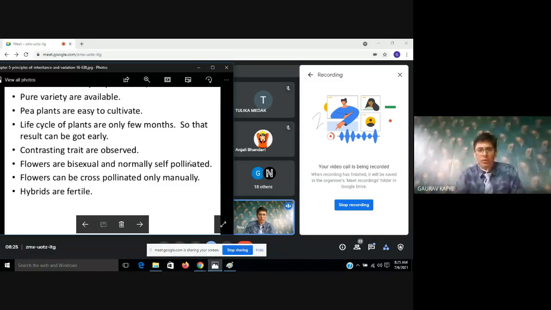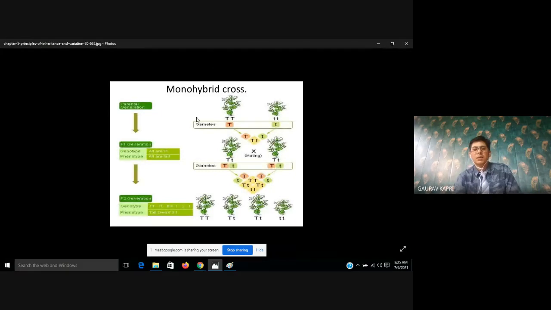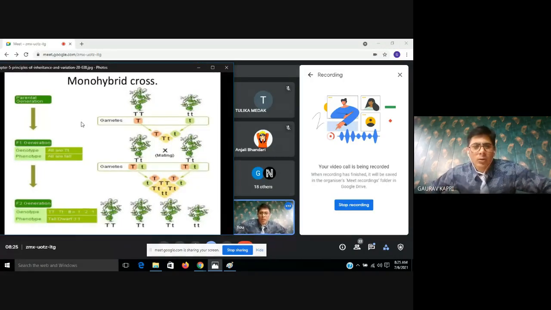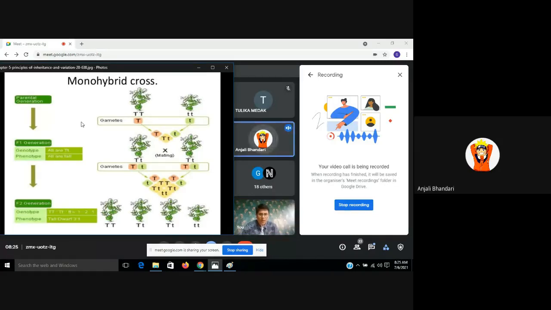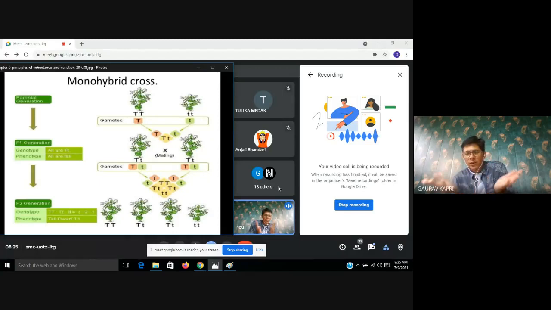Now I am moving to the next slide. This slide is representing monohybrid cross. Before the explanation of this topic, I just want to know, do you have any prior knowledge related to the monohybrid cross? Yes, sir. Cross between two parents that differ in only one heritable character. Okay, yes, very good. Mono means one, hybrid means hybridization, the intermixing of characters.